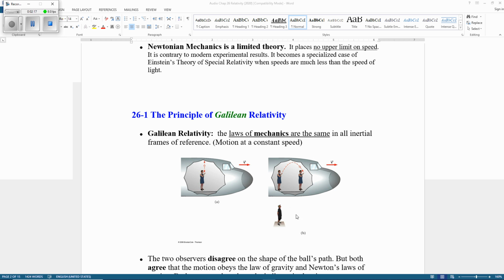For example, we stand on the ground, on the Earth's surface, and someone goes in a straight line at a constant speed, like inside of an airplane. The speed must be constant. So we call it an inertial frame of reference. The laws of mechanics are the same in all such frames.